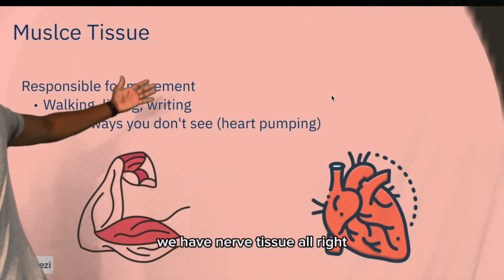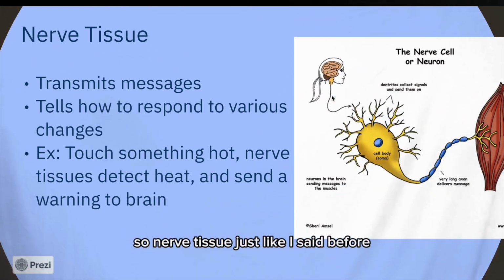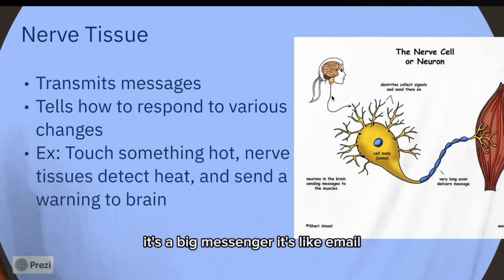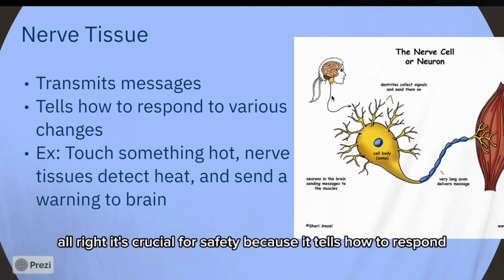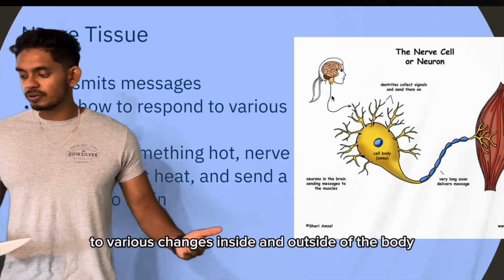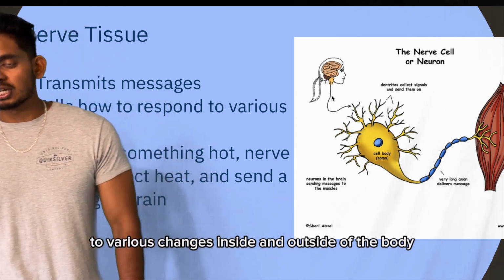We have nerve tissue, right? So nerve tissue, just like I said before, transmits messages through the body. It's a big messenger. It's like email, right? It's crucial for safety because it tells the body how to respond to various changes inside and outside of the body.